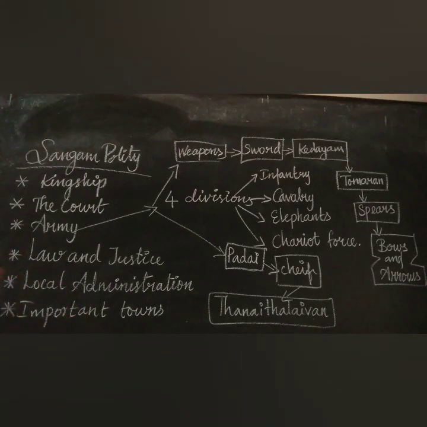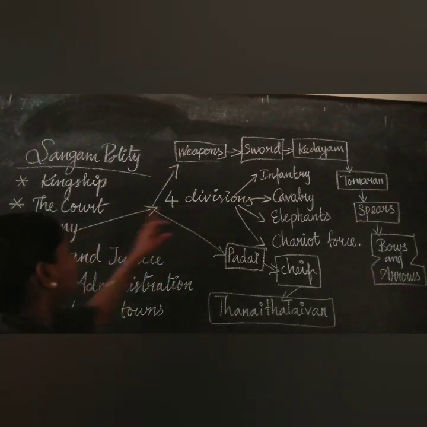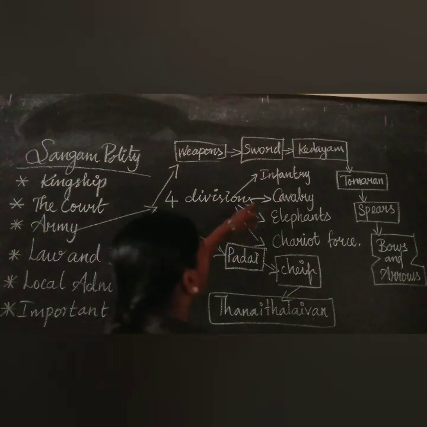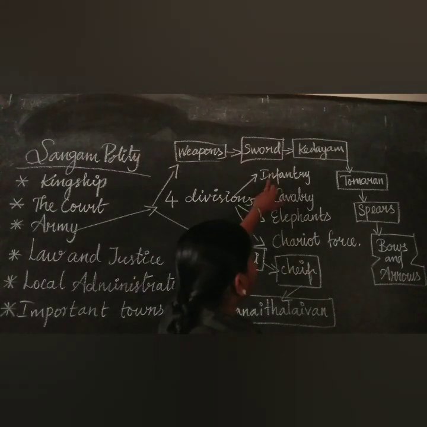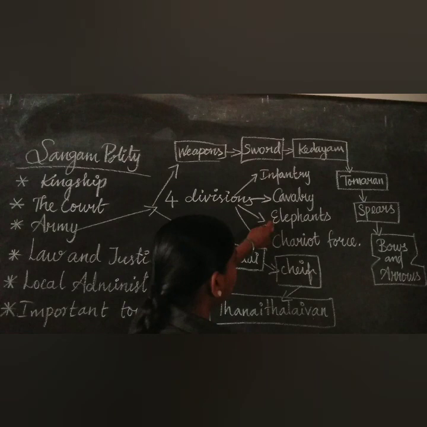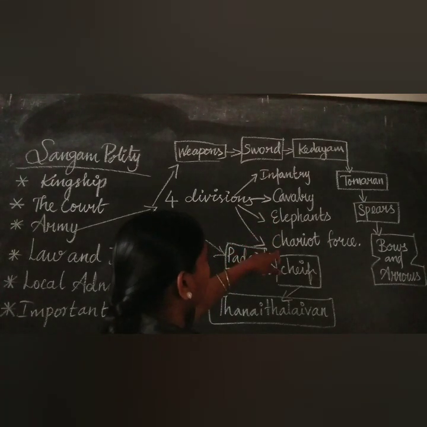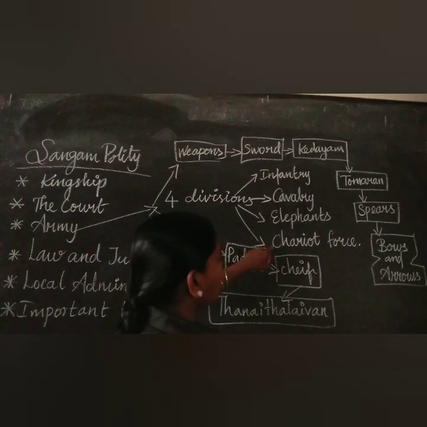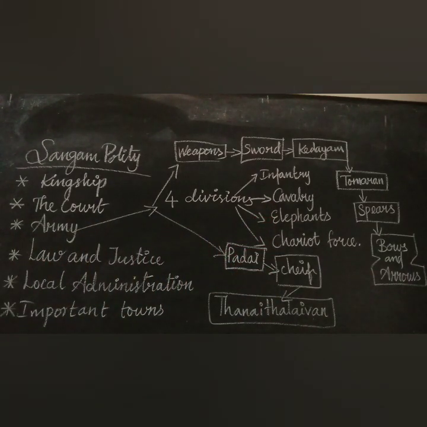The king's army consisted of 4 divisions, namely infantry, cavalry, elephants and chariot force. These are the 4 divisions of the army.